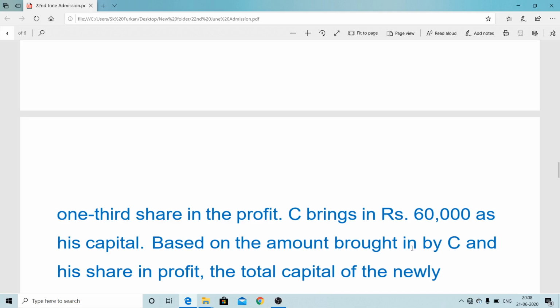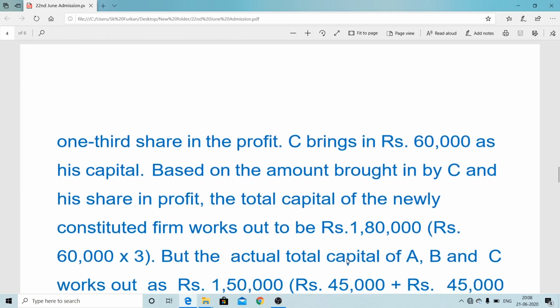But how much does he have to pay for his share of goodwill, or what is the agreed value of goodwill of the firm, that was not provided. Here the question is that we have to calculate the goodwill. So in which way can you calculate the goodwill? Now C here actually paid 60,000 for his 1/3 share.